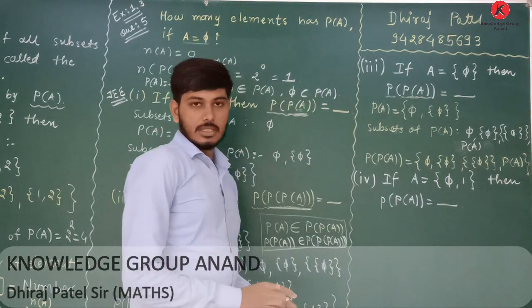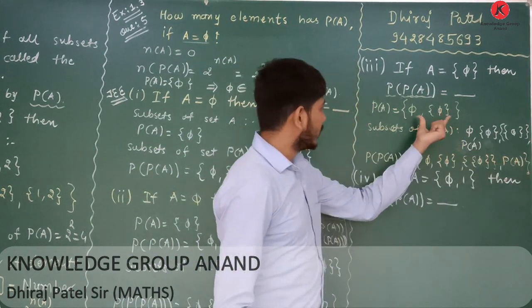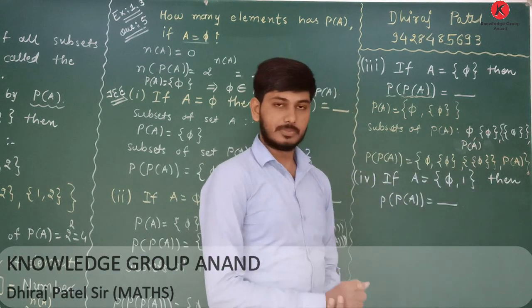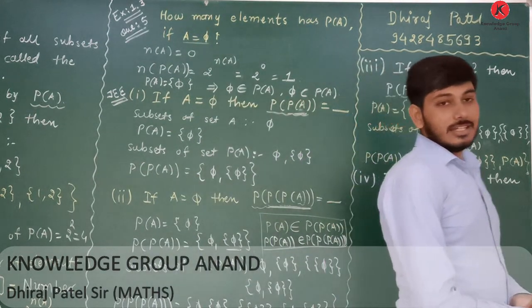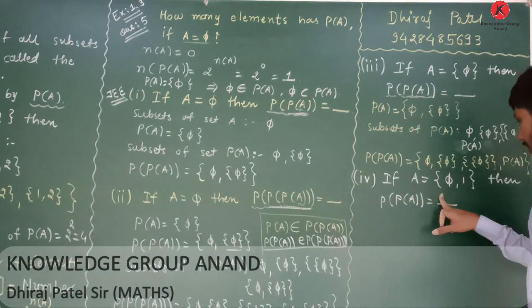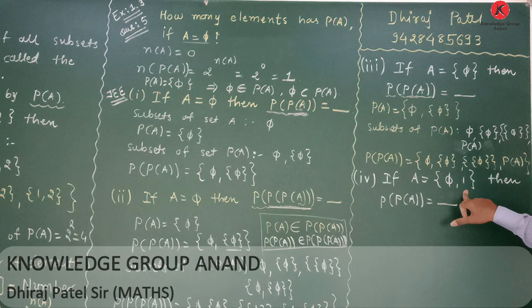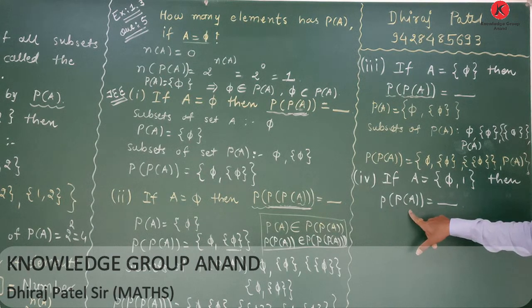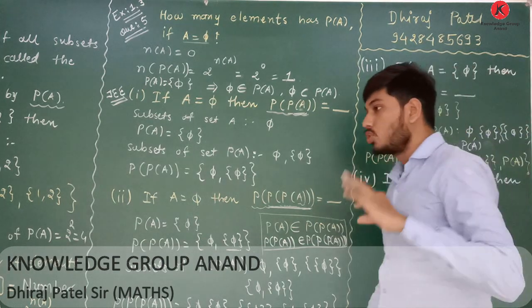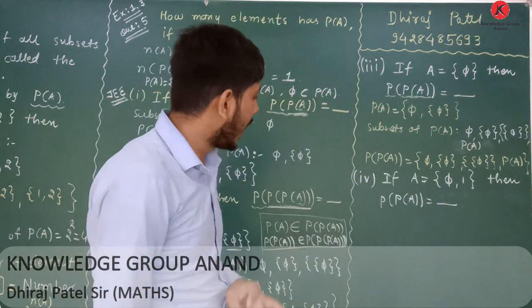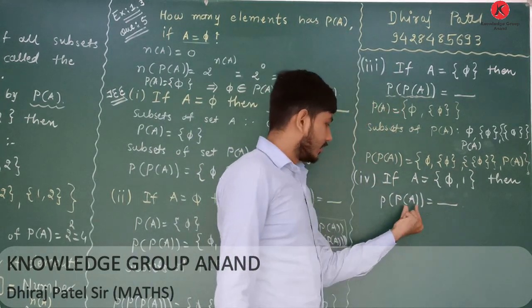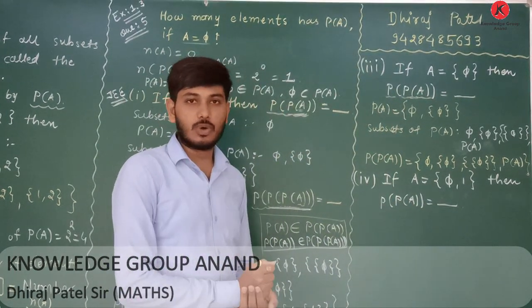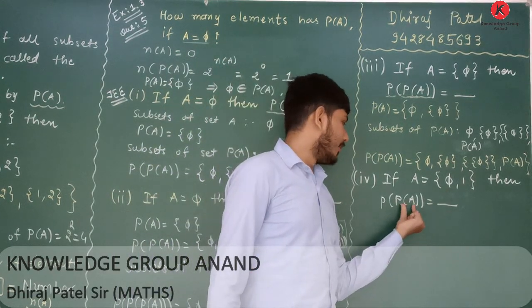Clear? Here power set of A, you can write this also. Next question: if set A equals curly bracket 5 and 1, then power set of A equals what? Here set A has 2 elements, the first one is 5 and the second one is 1. We want the power set of A. Therefore, first of all find the power set of A.